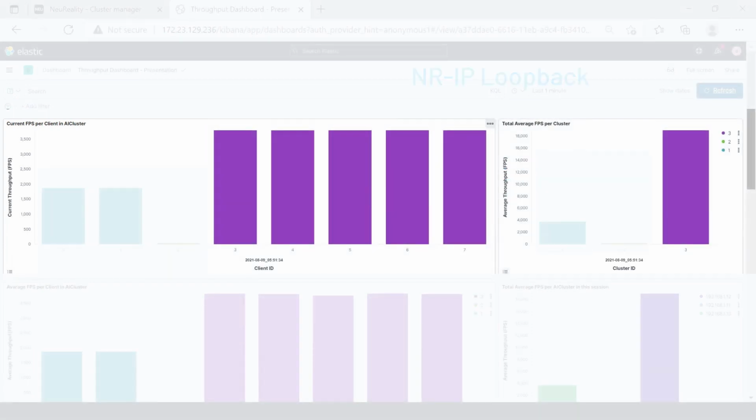And the third test loops back at the AI hypervisor and shows how, by removing the bottlenecks of the CPU and PCI network, we can achieve far greater performance, up to 19,000 frames per second on a single server, limited by the 25 gigabit Ethernet link.